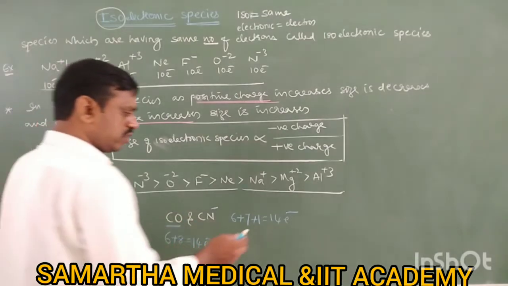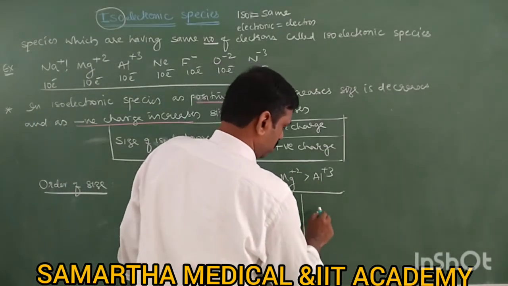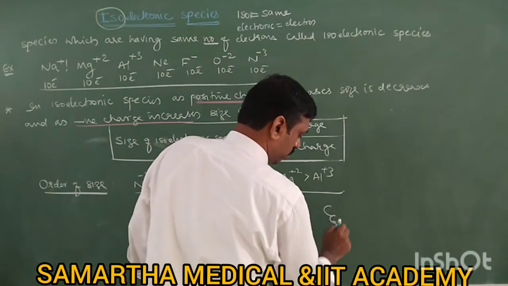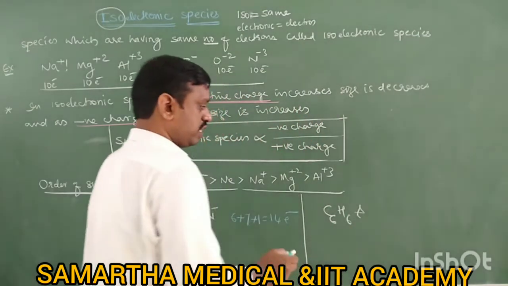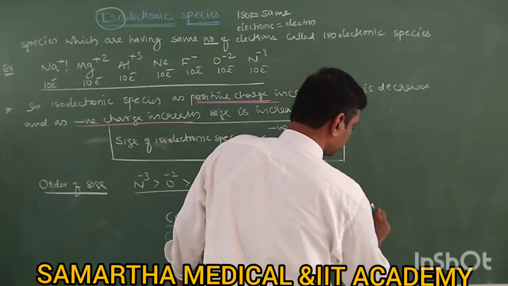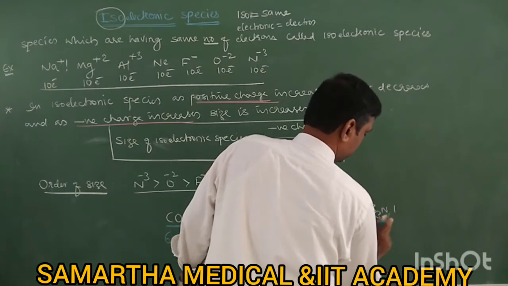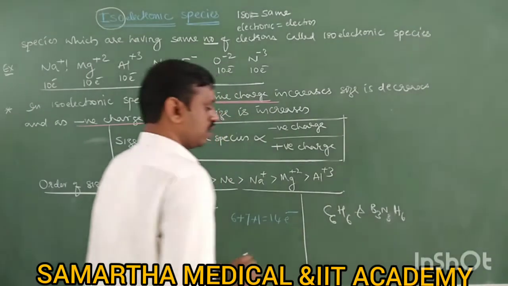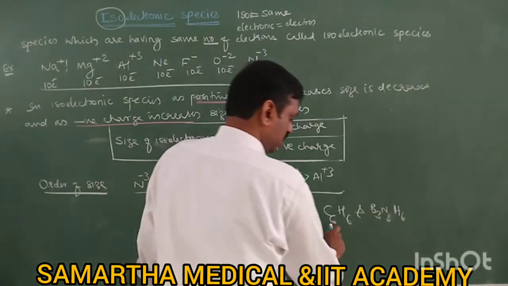Okay, next, one time in CET they asked one more question. Which of the following pair is isoelectronic? There is one option: benzene and inorganic benzene. Inorganic benzene is B3N3H6, and benzene is C6H6.